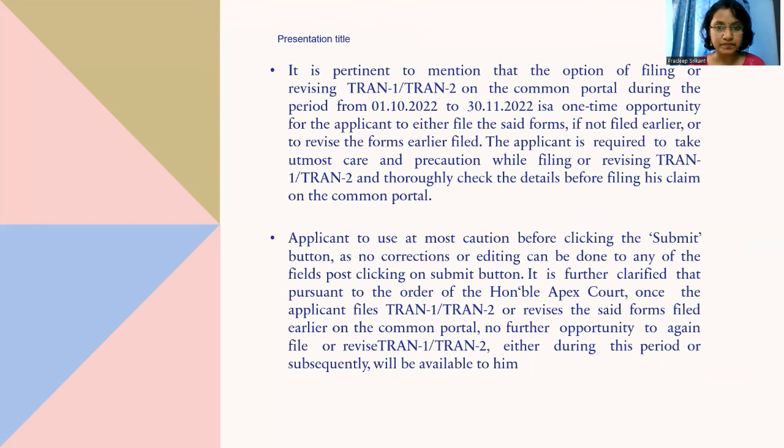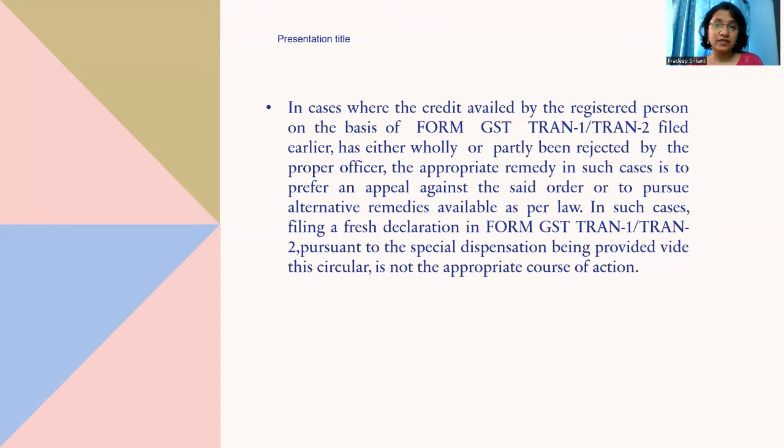Hence they have clearly mentioned in the circular that you need to be extremely careful before you click the submit button. In case the credit availed by the registered person on the basis of Form GST TRAN 1 and TRAN 2 filed earlier has been wrongly or partly rejected by the proper officer, then the appropriate remedy is to go for an appeal. And if an appeal is pending, then we have to wait for the conclusion of the appeal. In such cases, filing a fresh declaration in TRAN 1 and TRAN 2 is not the appropriate action. That has also been clarified in the circular.